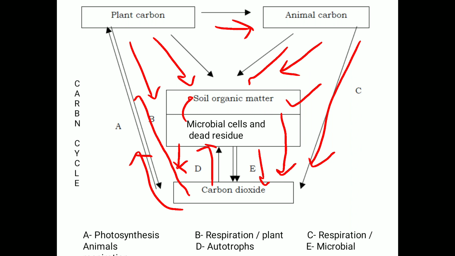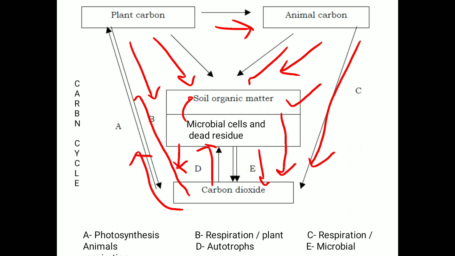Then microbial cells or microorganisms also directly act on the soil organic matter to form dead residues after complete decomposition of the soil organic matter. From the dead residues, again some carbon dioxide is released, and during the respiration of microbial cells, carbon dioxide is again required.